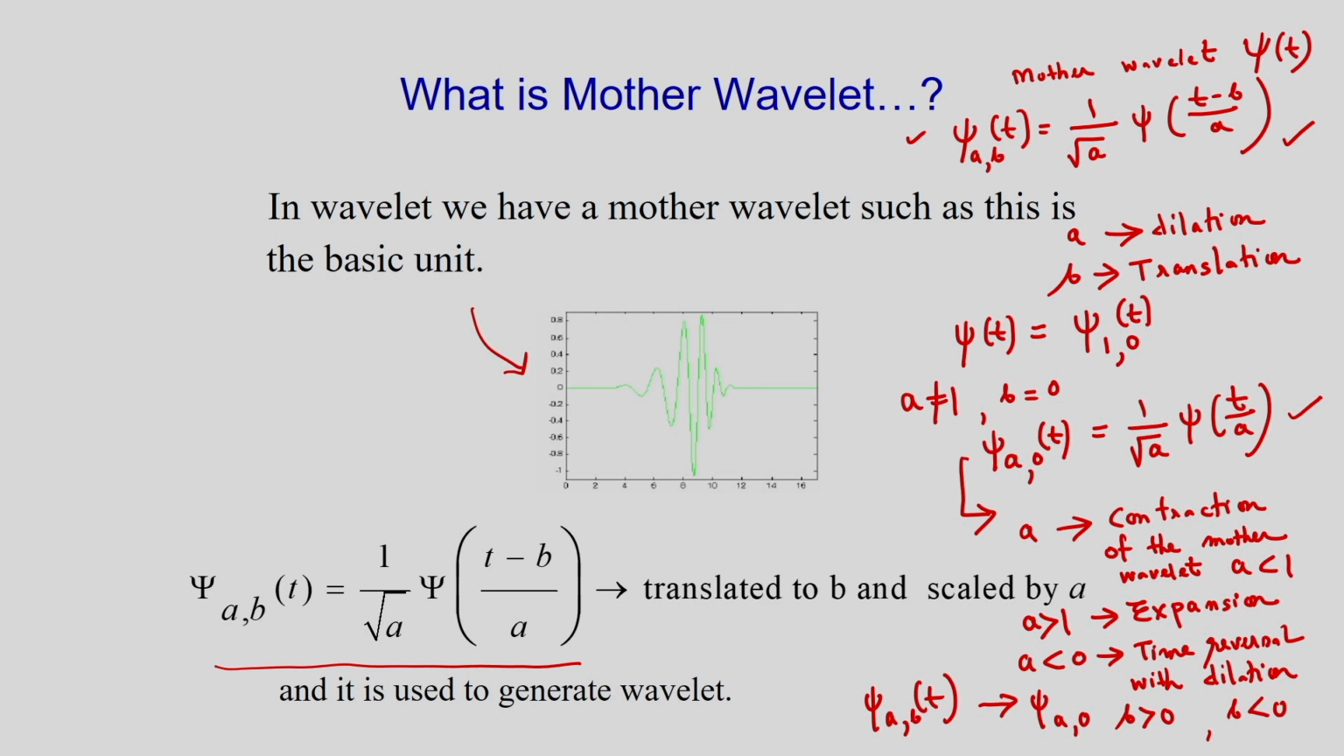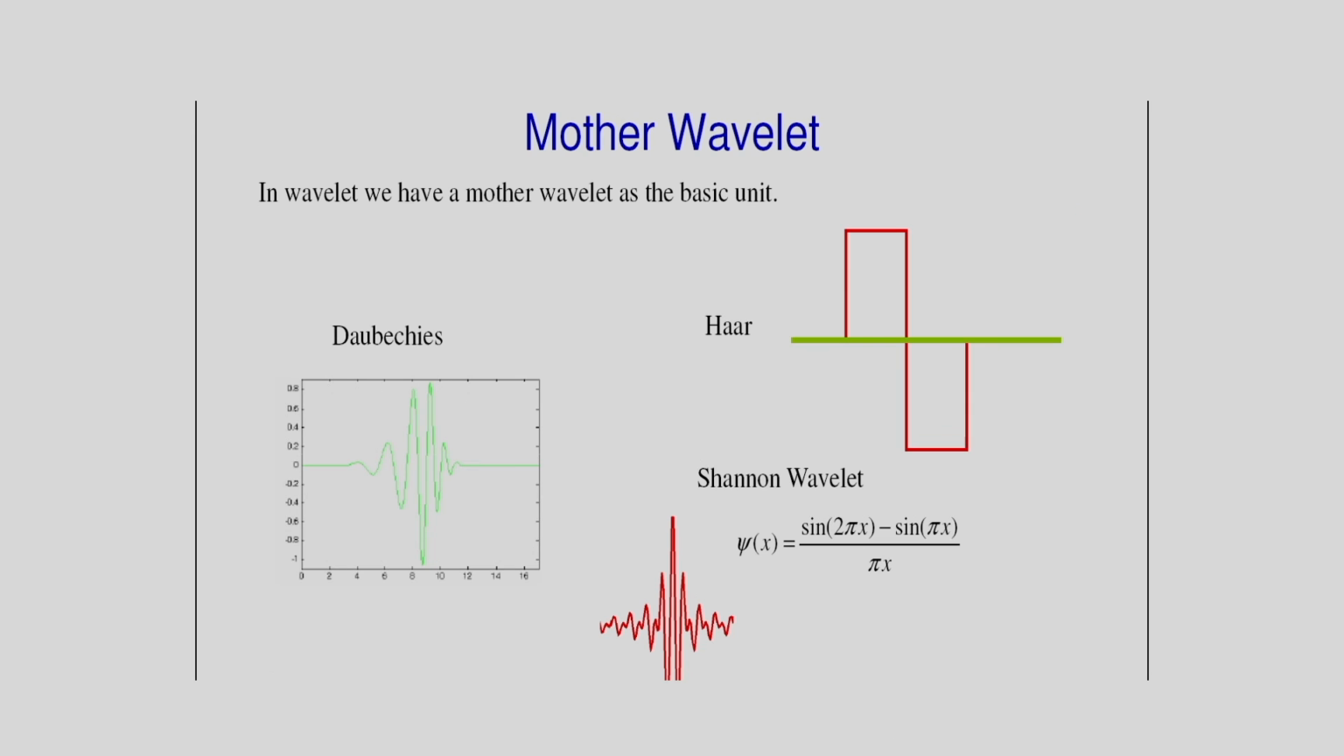So this is the interpretation of the parameters a and b. I have defined the mother wavelet, and from the mother wavelet you can see I can get the other wavelets. I have given some examples of the mother wavelet: the Daubechies wavelet, the Haar wavelet, and the Shannon wavelet. I have not defined them mathematically, but you can see the shape of these wavelets.